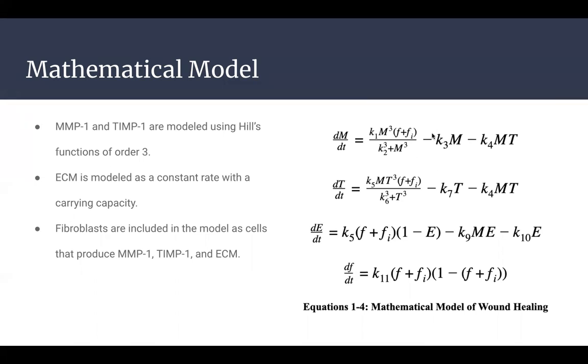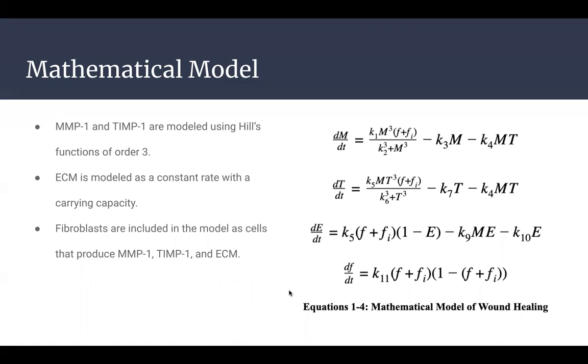Our second equation is for TIMPs, which is also modeled by a Hill function of order 3. And it is also assumed fibroblasts will produce TIMPs if MMPs are present. The same inhibition term used in the MMP equation is also used here because the binding between the TIMPs and MMPs is generally irreversible.